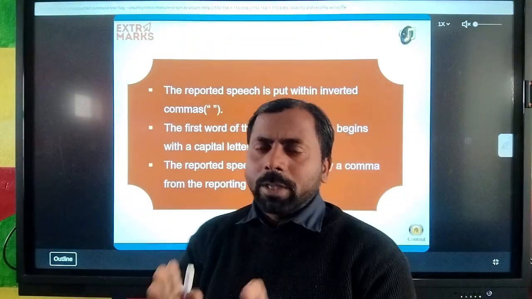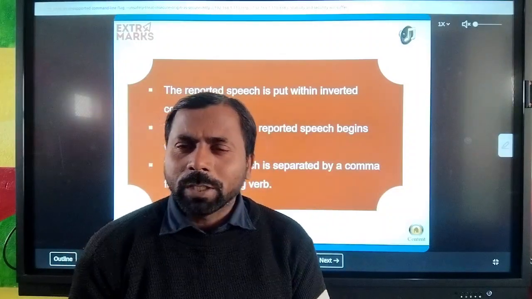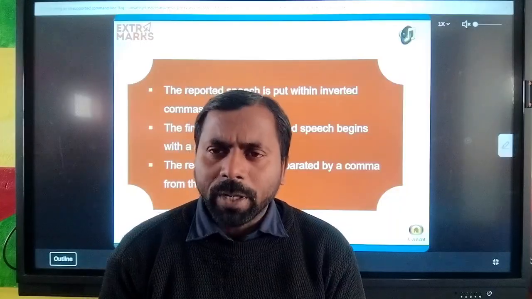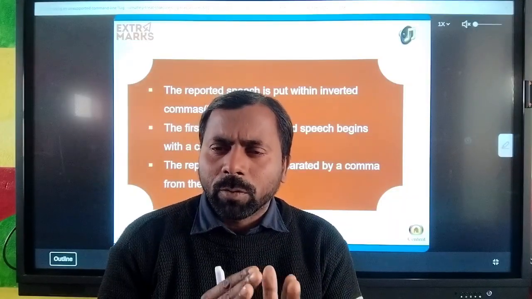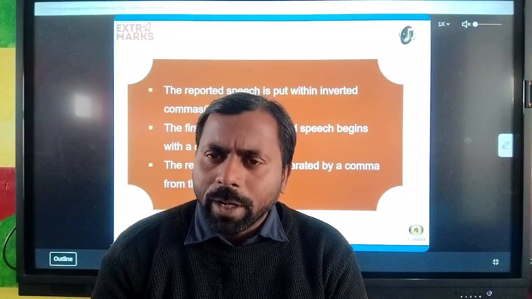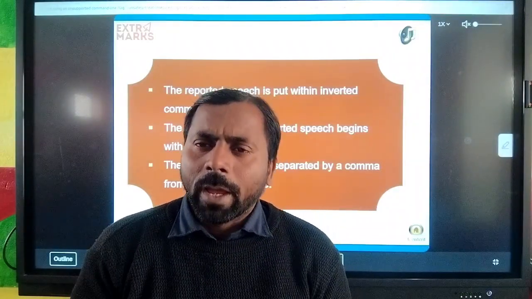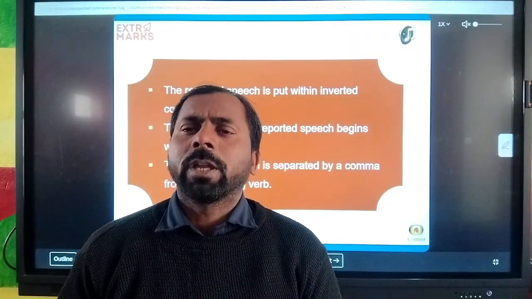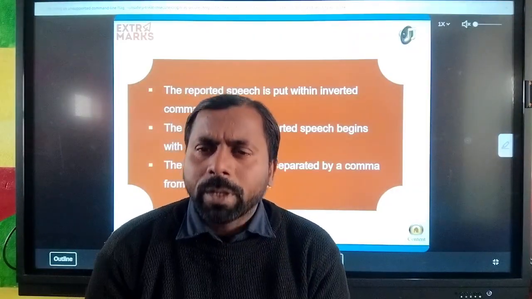It means there are two parts: one is the reporting verb, the second is the reported speech. At the beginning of the sentence, the subject, verb and other words such as the object are known as the reporting verb, and the words covered by the comma or inverted commas are the reported speech.